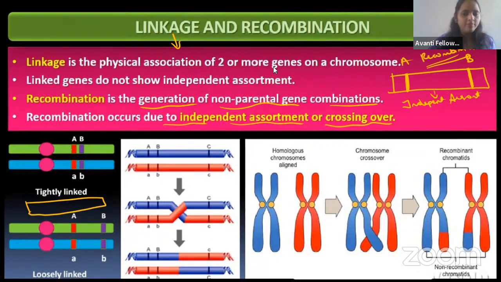Once again, just think here. When genes are linked, whenever these genes are together, they will not assort independently; they assort dependently. They will go together only.